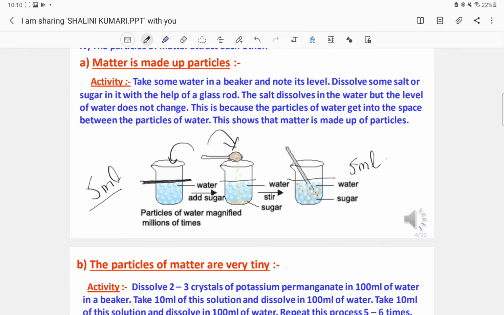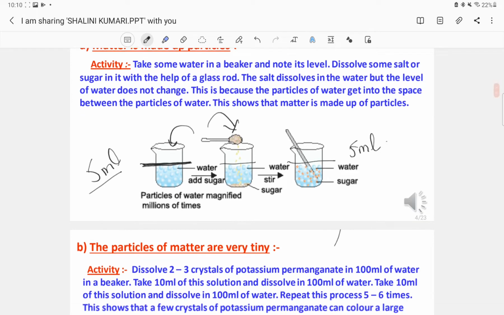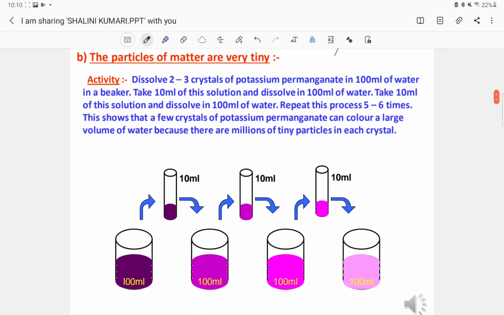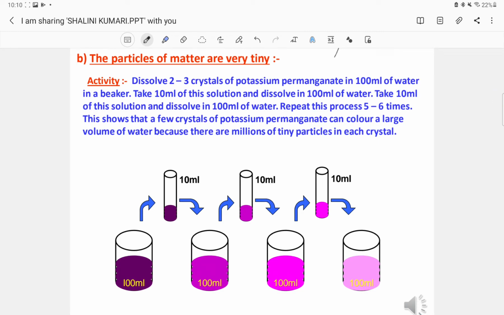The second property is that the particles of matter are very tiny. This can also be explained with the help of an example, again written in the NCERT book. We take 2-3 crystals of potassium permanganate, which is KMnO4, in 100 ml of water in a beaker. Potassium permanganate has a slightly purple color, and if you dissolve it in 100 ml of water, the whole solution becomes somewhat this color.